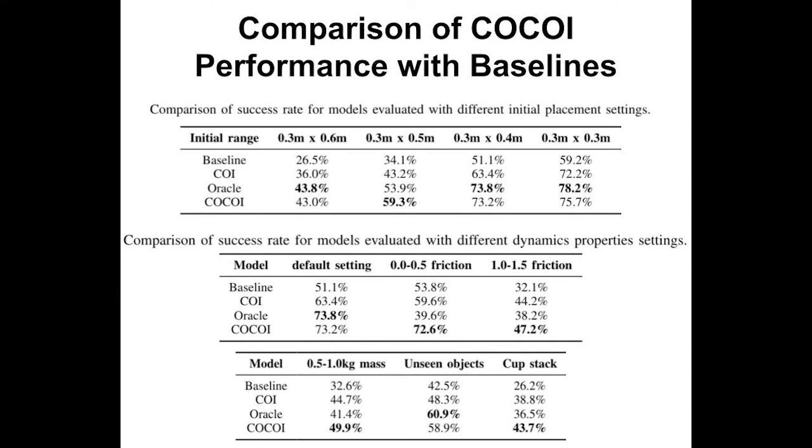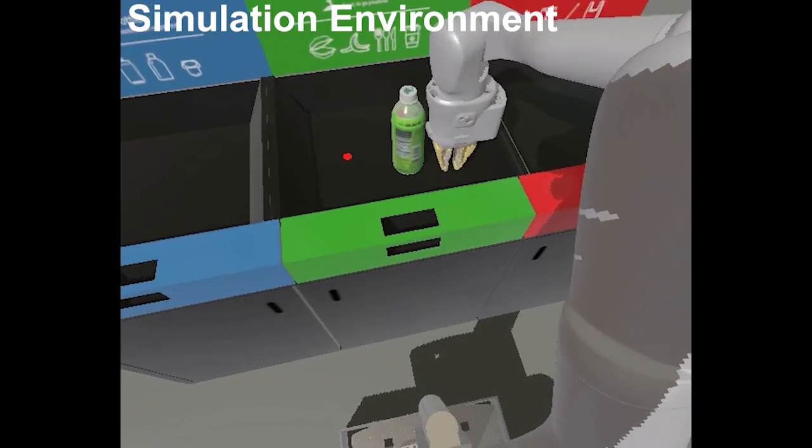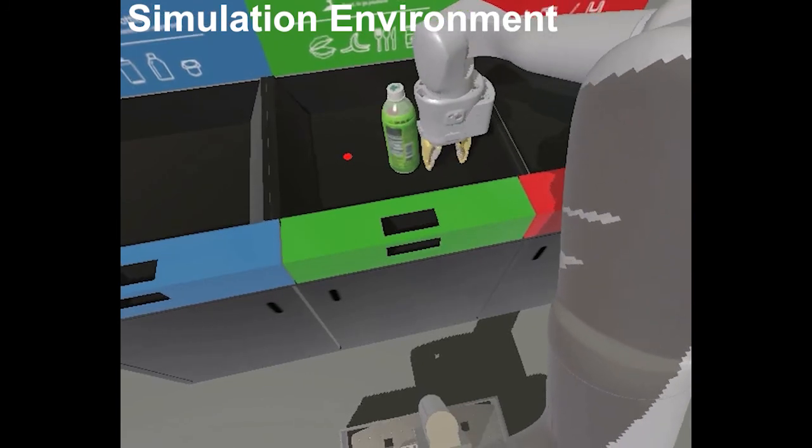Overall, we show consistent better performance of CoCoI compared to the baselines. We also deploy our method to the real-world robot. The policy trained using simulation images cannot adapt to the real world.